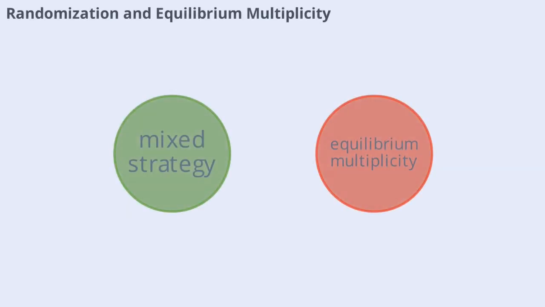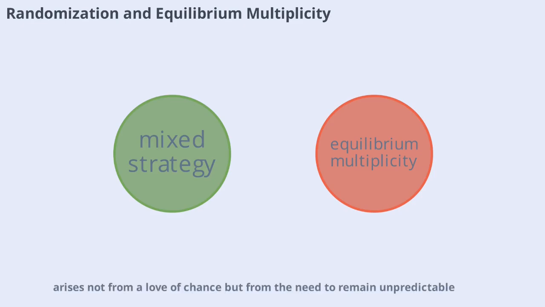Randomization in equilibrium, such as in mixed strategies, arises not from a love of chance but from the need to remain unpredictable. In games like matching pennies, being predictable allows opponents to exploit you. By mixing strategies, players keep opponents indifferent and prevent exploitation. In mixed strategy equilibrium, a player must be indifferent among all strategies in the support, otherwise they would shift entirely to the best one.